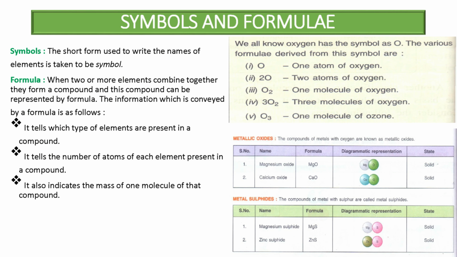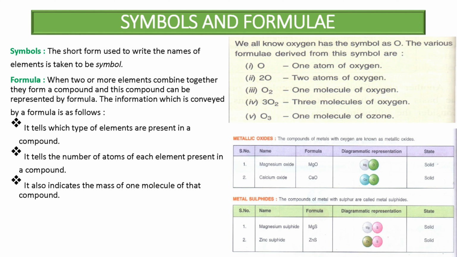The next topic is symbols and formulas. First we see what a symbol is. A symbol is the short form used to write the names of elements. Formula: when two or more elements combine together, they form a compound, and this compound can be represented by a formula. So we represent the name of an element by a symbol and the name of a compound by a formula.